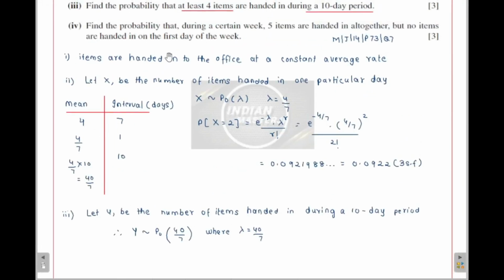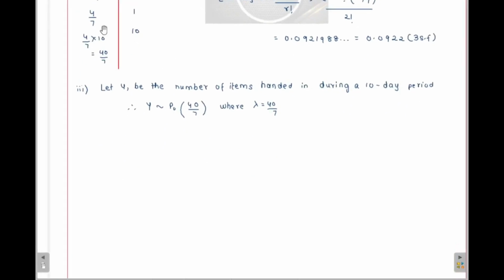But they are asking for the probability of at least 4 items handed in. So we need the probability of y greater than or equal to 4. As we have studied in the previous videos as well, I can write it as 1 minus probability of y less than 4.